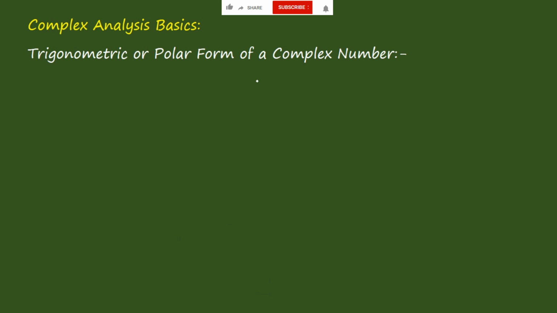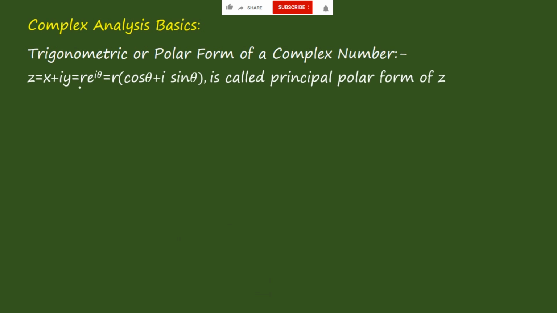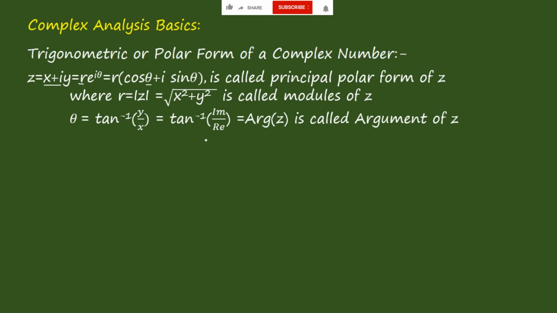Now coming to the trigonometric polar form of a complex number. If you have z is equal to x plus iy, it can be written as r e power i theta, or r (cos theta plus i sin theta), which is called the principal polar form of z. Here r is nothing but the modulus of z, which is equal to root of x square plus y square. And theta is equal to tan inverse of y by x, which is tan inverse of the imaginary part by the real part. It is called the argument of z, denoted by arg z, and theta lies between minus pi and pi.